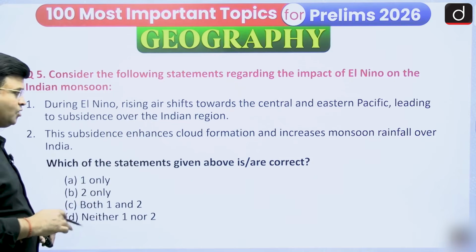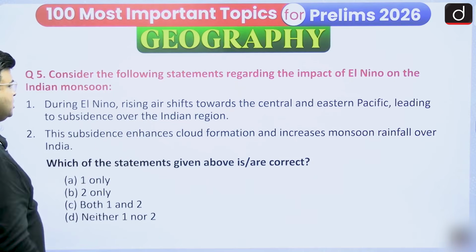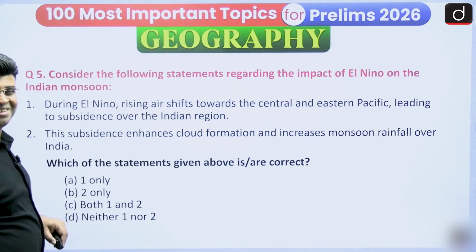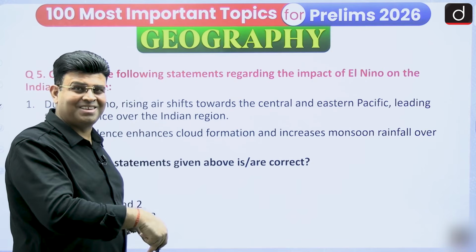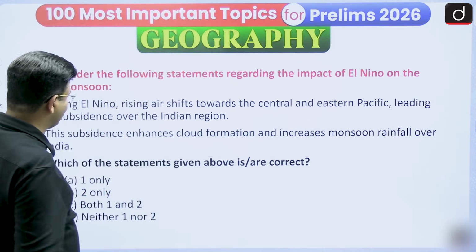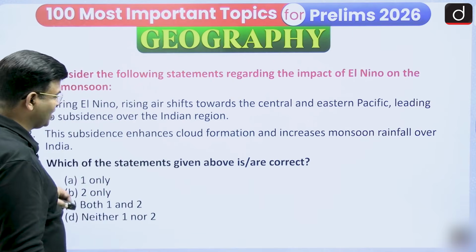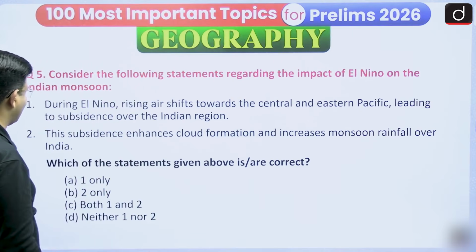Is this right or wrong, you have to answer. This subsidence enhances cloud formation, but subsidence is downward movement, while cloud formation comes from upward movement. So this subsidence enhances cloud formation and increases monsoon rainfall over India, that you have to answer accordingly.